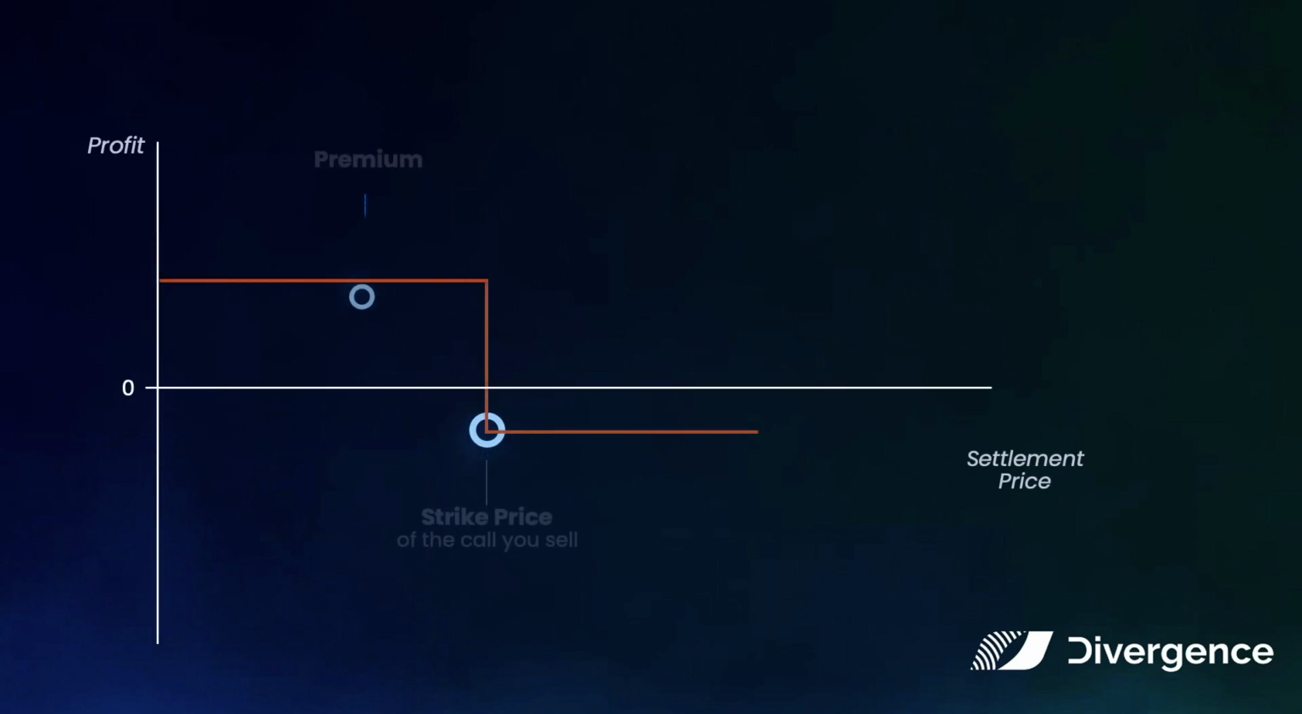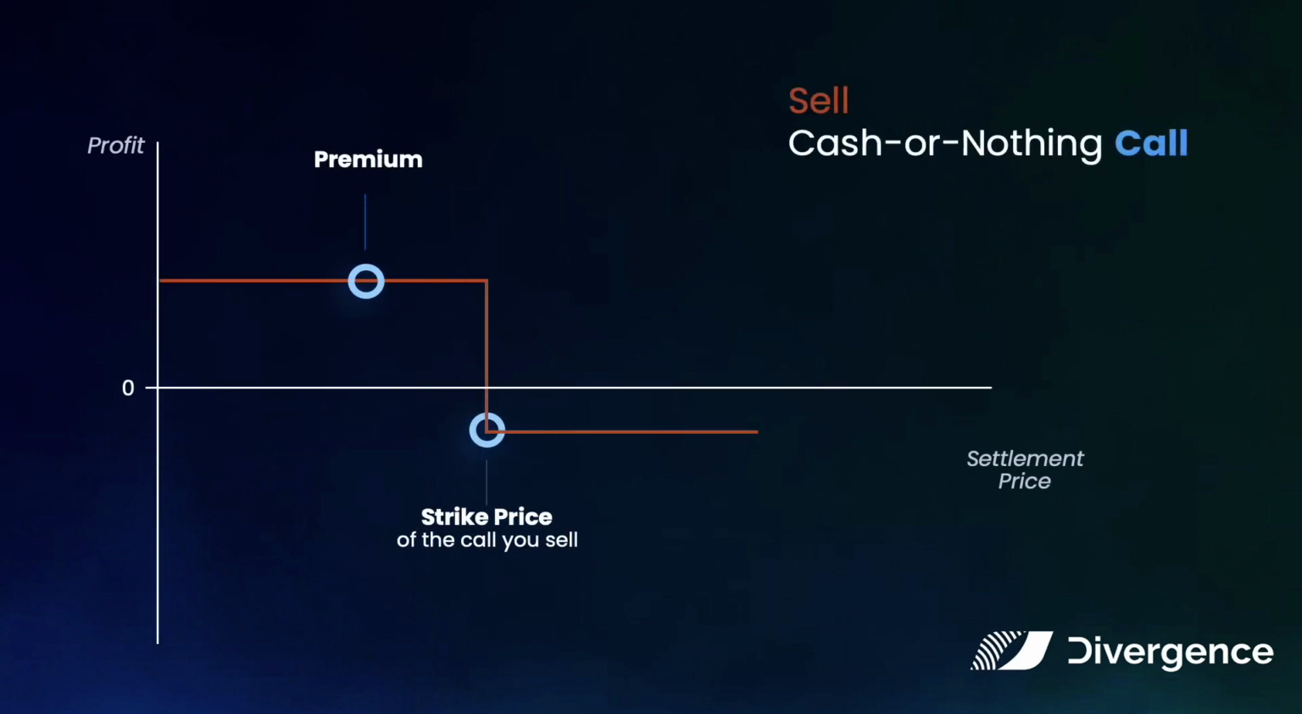If you fund a Divergence pool with one stable coin like Tether, you are selling a cash or nothing call. At expiration, if the Ether price is below your strike, you get to keep the premium. Otherwise, you lose the difference between one Tether and the premium you collect.